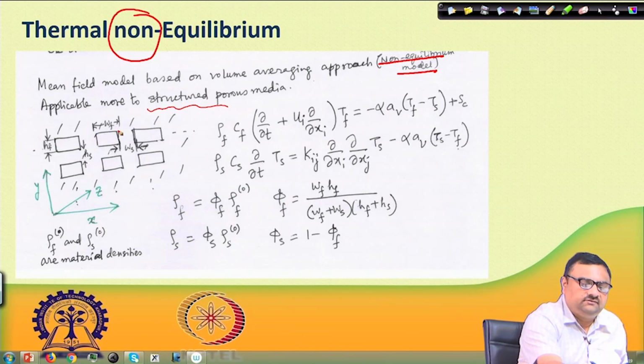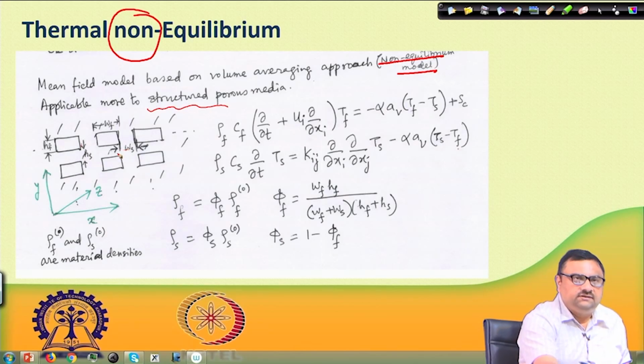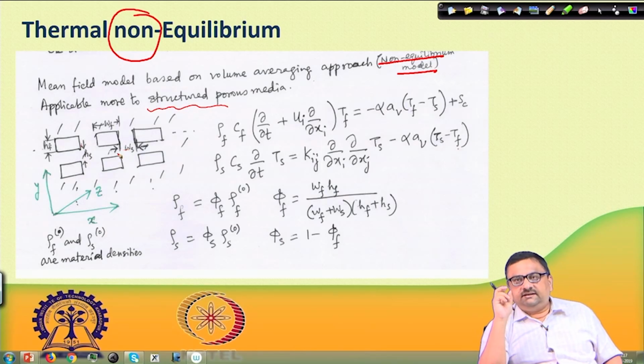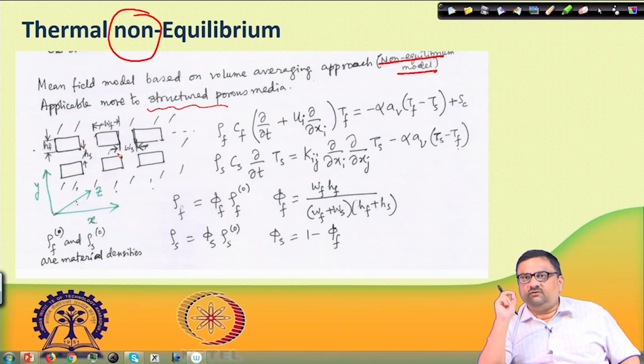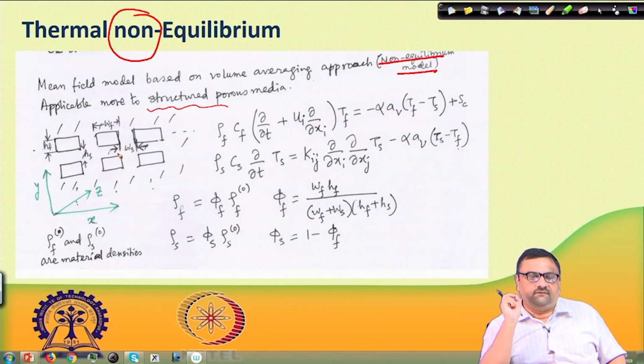Okay, WF is the width of the capillary through which the fluid is flowing, and HF is the height of the capillary. These same-size capillaries are embedded inside a solid matrix, and the embedding is such that the distance between the two capillaries is HS in the y axis and WS in the x axis. So WS and HS are distances between two capillaries. This is basically the solid part dimensions, and WF and HF are the conduits through which the fluid is flowing.